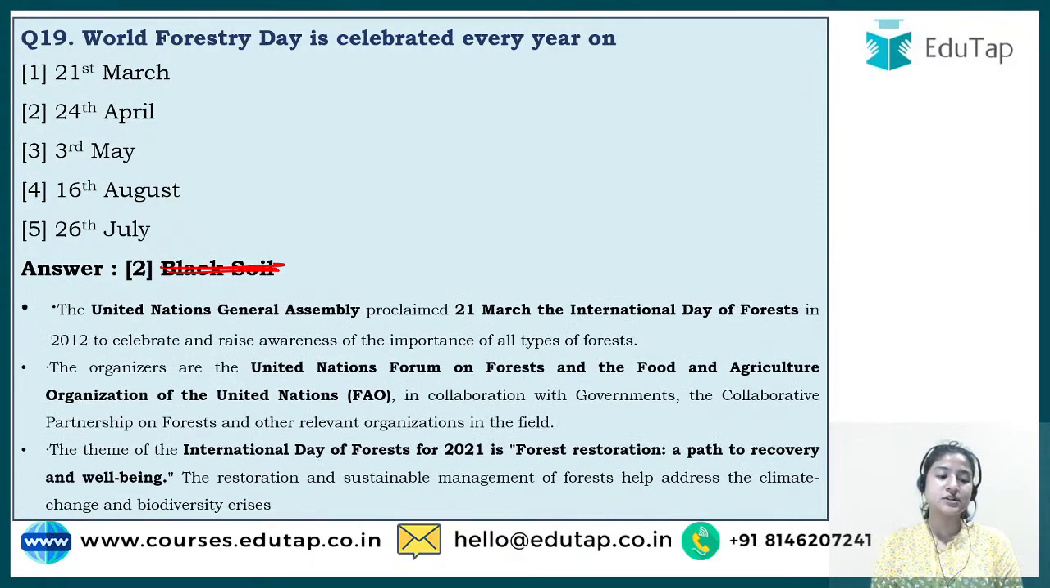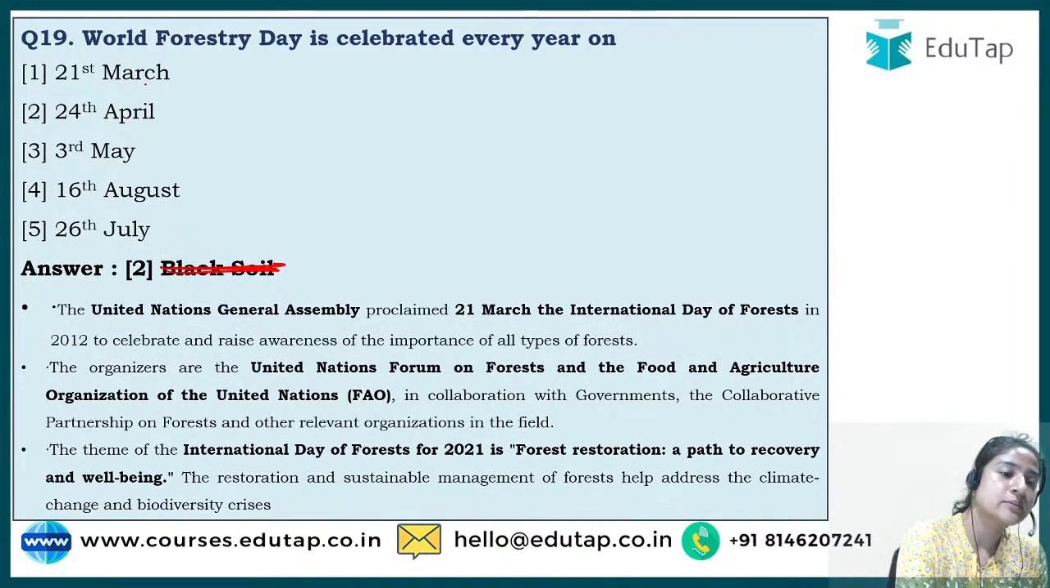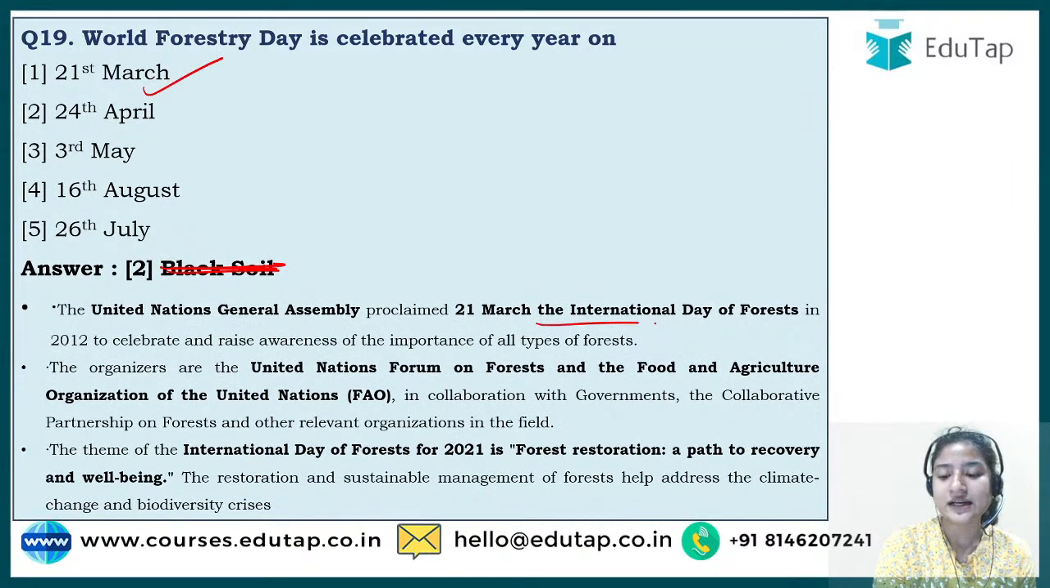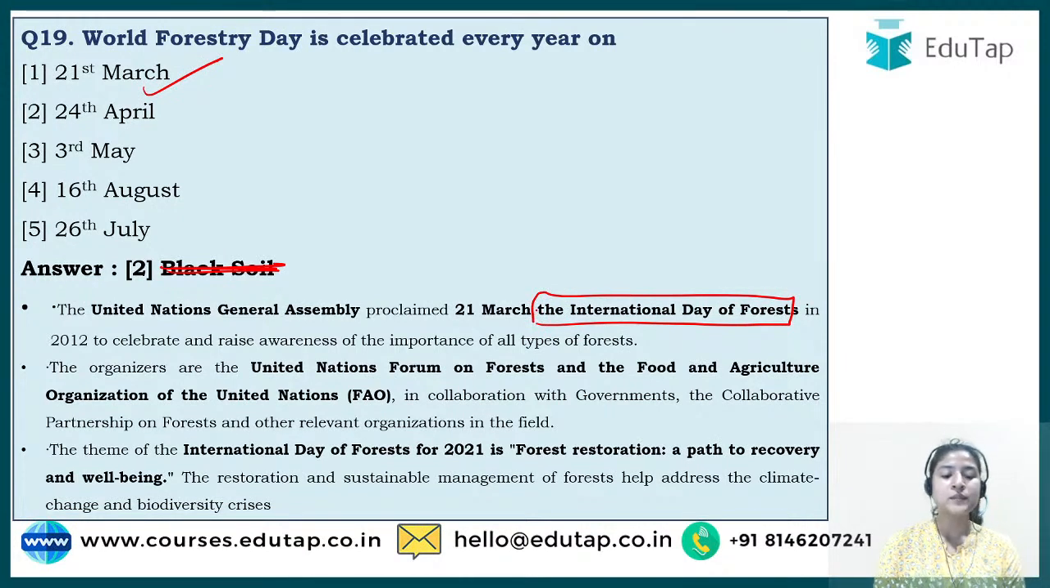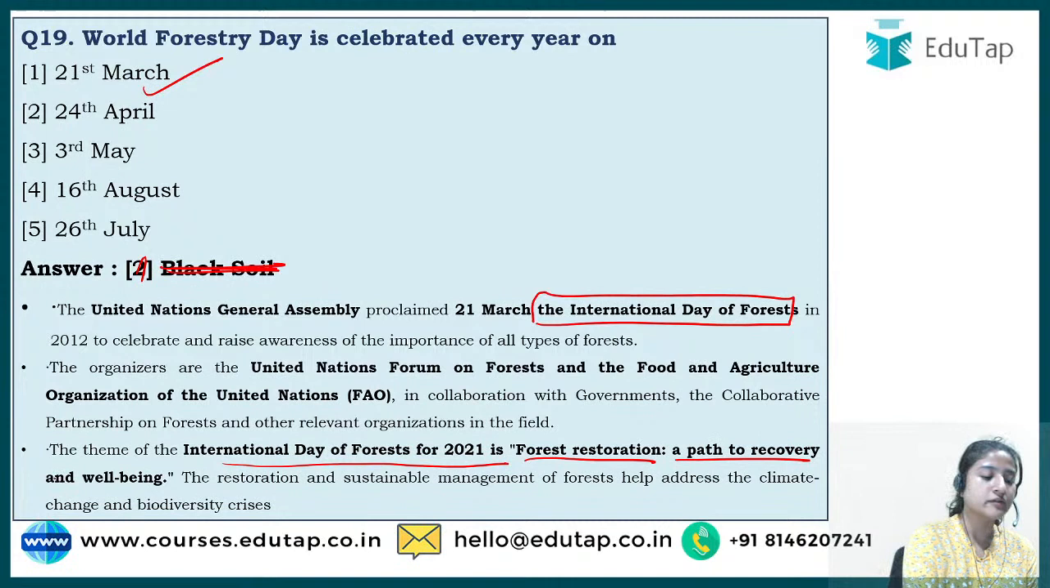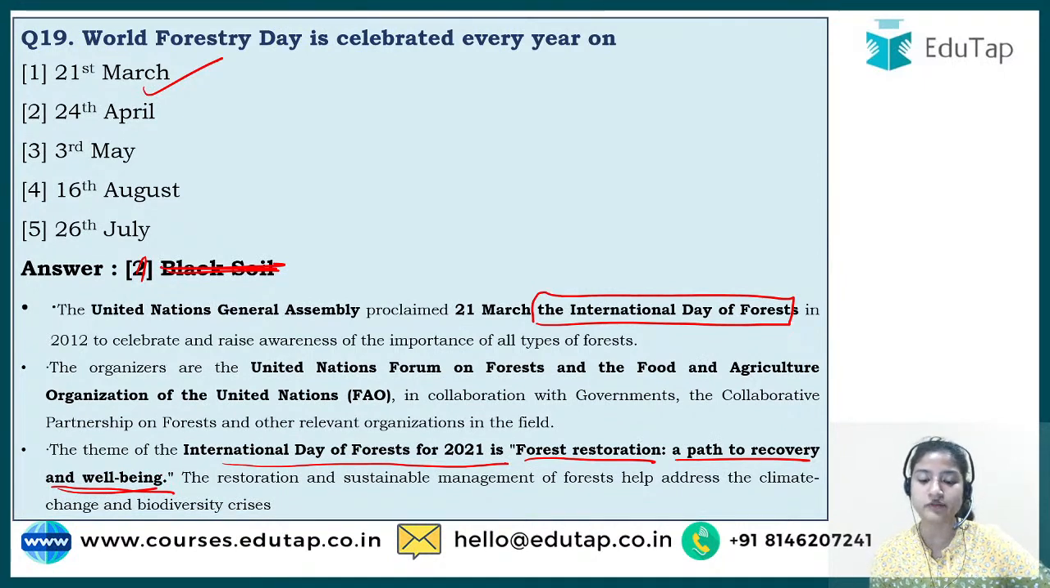So the correct answer is 21st March, and it is known as the International Day of Forests. This particular day, 21st March, is celebrated as the International Day of Forests. The theme in 2021 was forest restoration, a path to recovery and well-being. Every year a theme is given, with an aim and agenda for that particular year, and for 2021 it was forest restoration, a path to recovery and well-being.